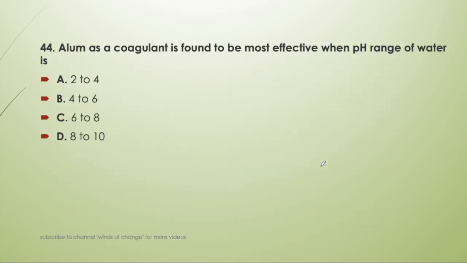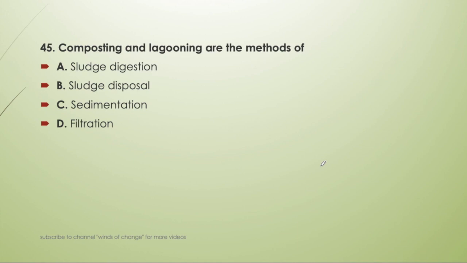Next question. Alum as a coagulant is found to be the most effective when pH range of water is 2 to 4, 4 to 6, 6 to 8, or 8 to 10. So alum works well at the pH of 6 to 8. Always remember it.